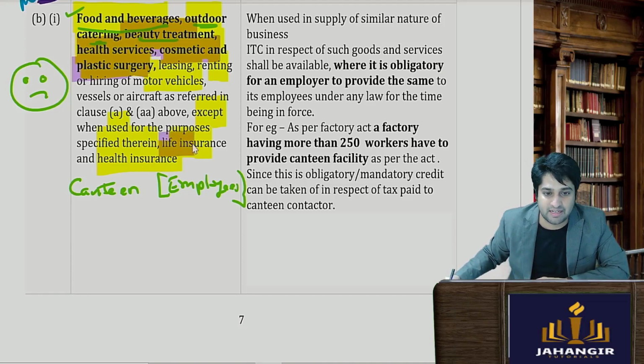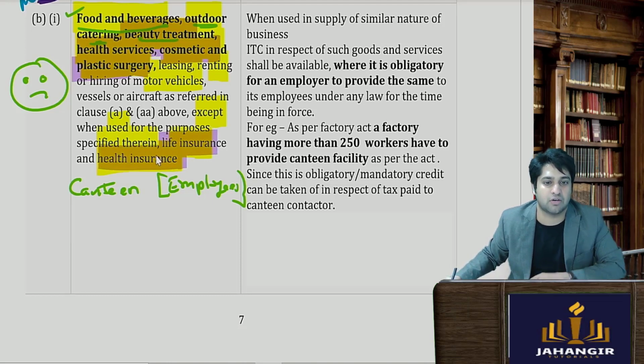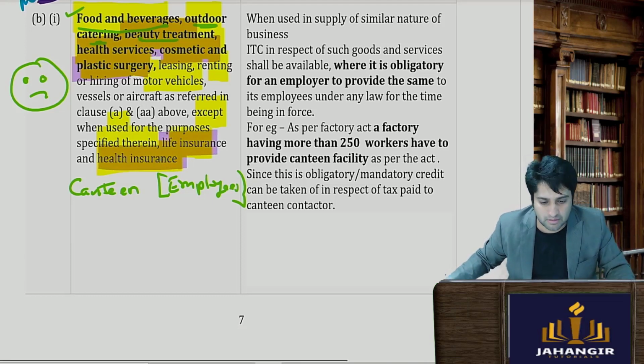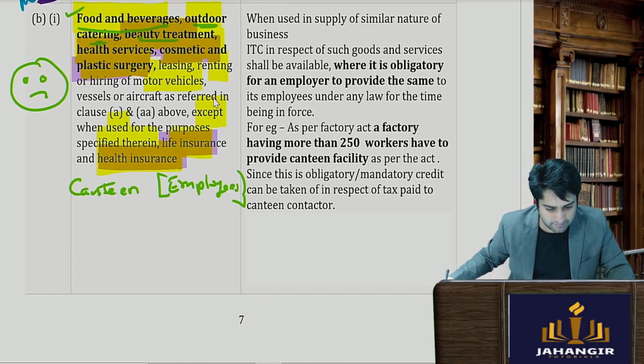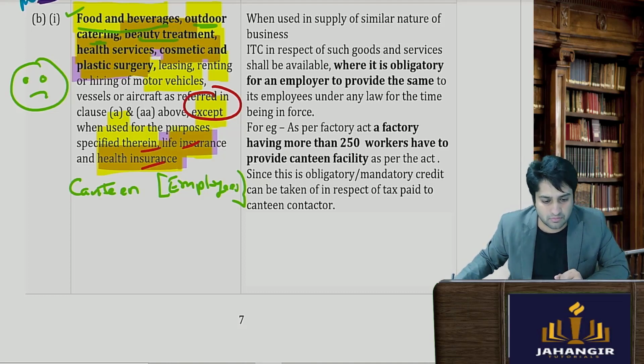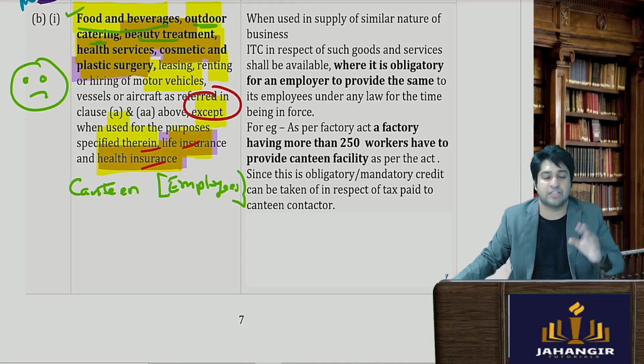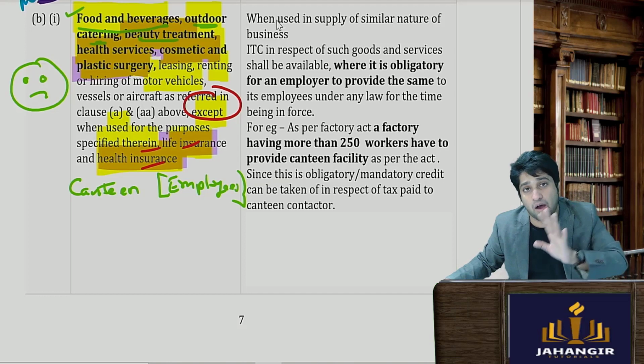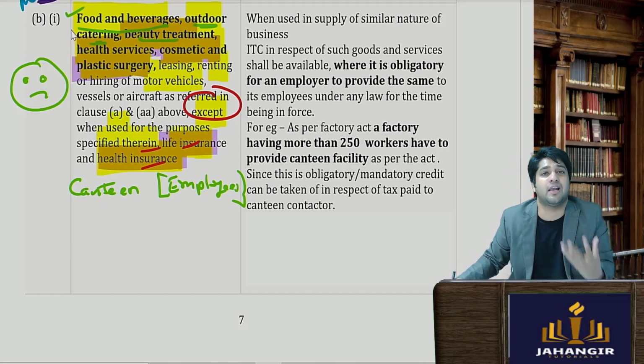Okay, even life insurance, health insurance are there in the negative list, except when it is used for the purpose specified therein. So life insurance, health insurance is mentioned in section 17 subsection 5, that is block credits. However, all of this can get allowed.